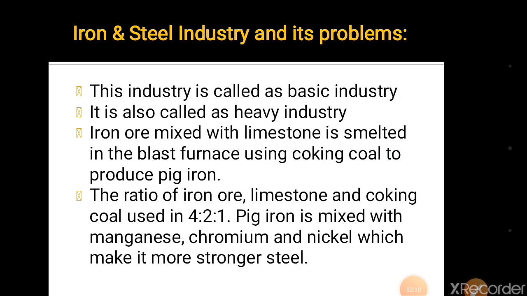The iron and steel industry is the basic industry since all the other industries depend on it. Many industries are here, but this industry is called basic industry. Why is this industry called basic industry? Because the products produced through this industry are used as a raw material in many industries, or as a machine. To make the machine also, iron and steel is used. That is why this industry is called basic industry.